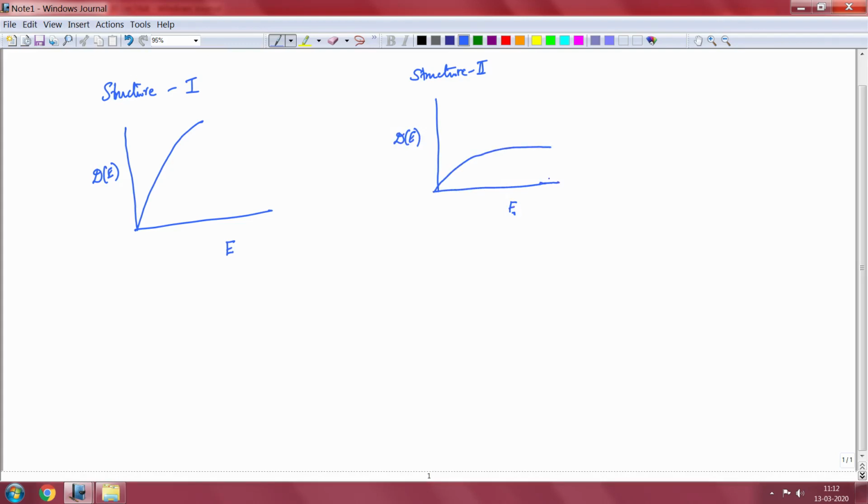The question is, for the same number of valence electrons, which structure is more stable? This is the question.